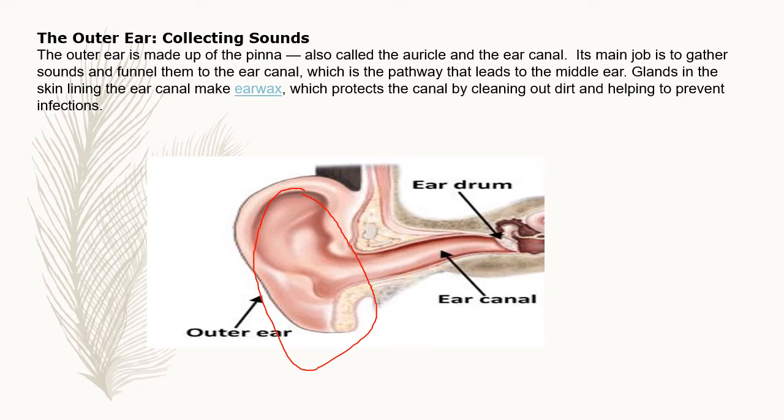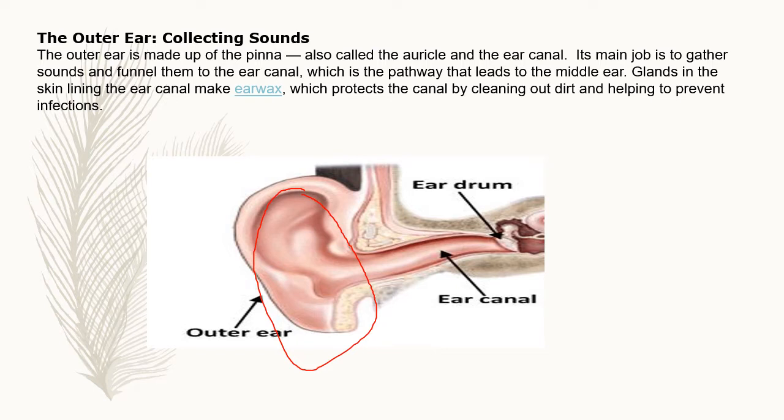In the ear canal some tiny glands are present which produce ear wax. Ear wax protects the canal by clearing out dirt and helping to prevent infections. If dirt enters our ear, this ear wax clears the dirt and prevents ear infections.